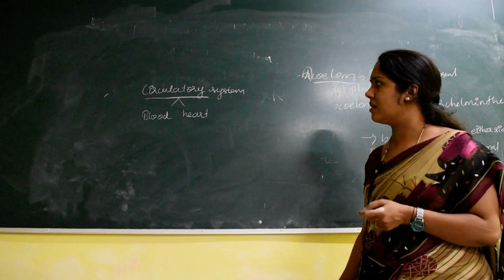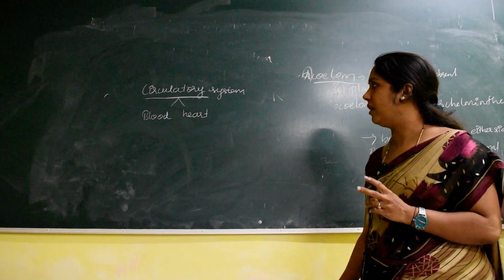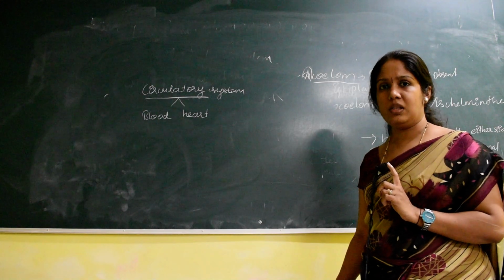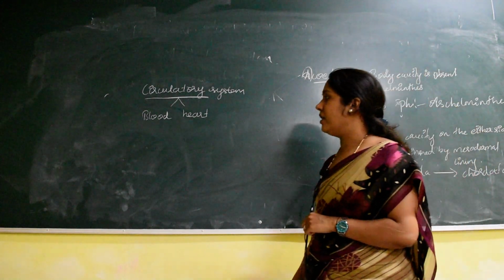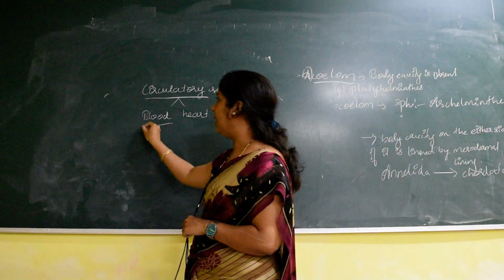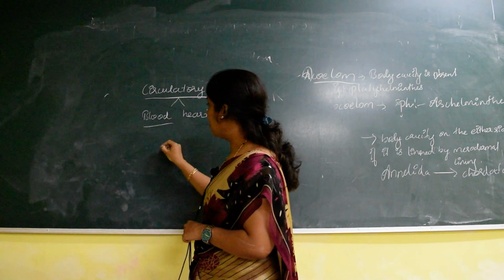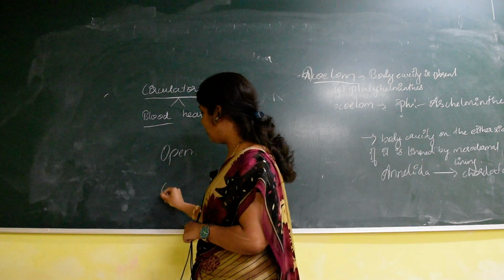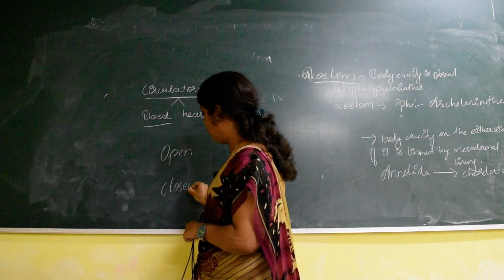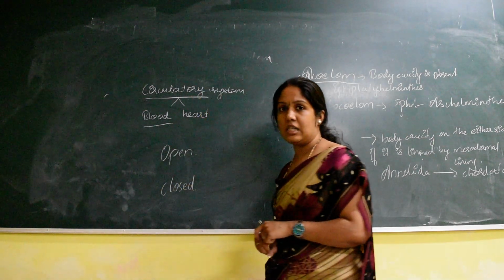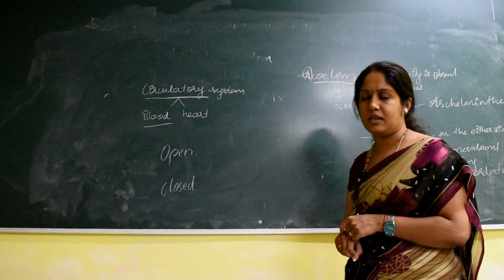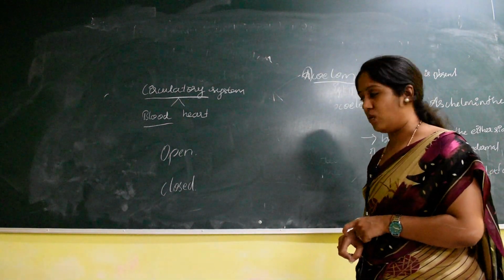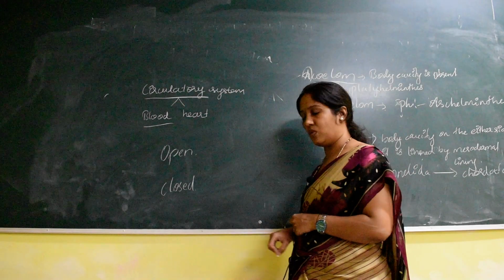So the circulatory system mainly consists of two important components: blood and heart. Now, based on the circulation mode of the blood, the circulatory system is categorized into two categories. One is open and the other one is closed. Closed type of circulatory system, open type of circulatory system. So what is this closed? First we'll understand what is closed.